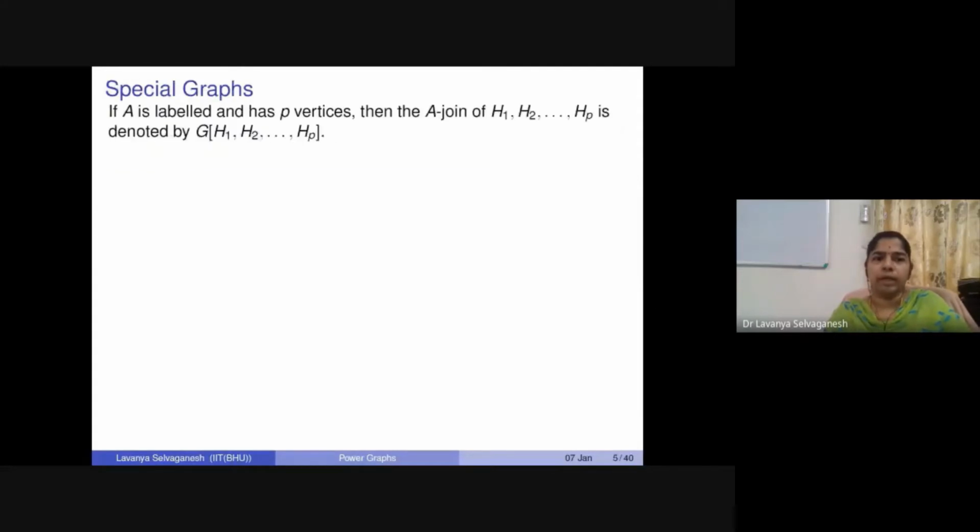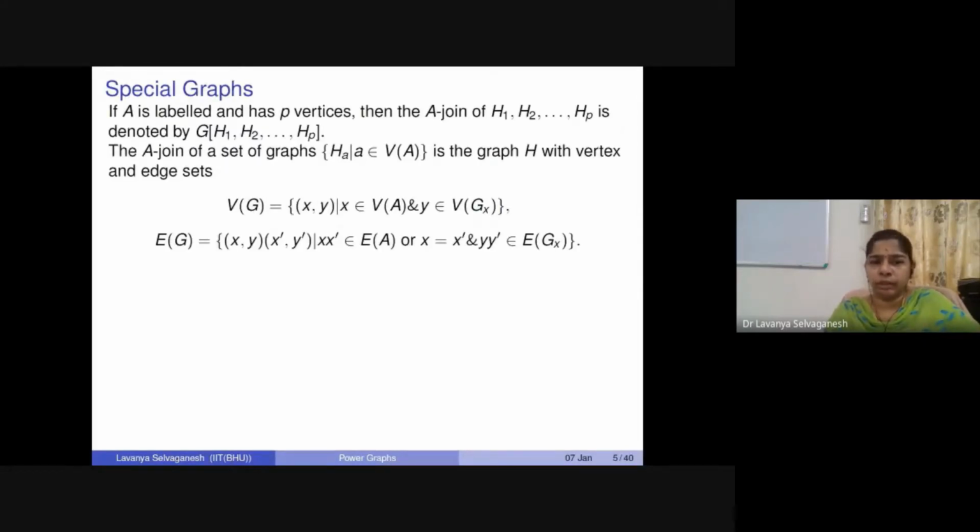How will it look like? Okay, so for this, we introduce a concept of join, which exists in our graph theory literature. Given a labeled graph A on P vertices, the join of some P graphs is denoted by A of H1, H2, ..., HP, and the join of a set of graphs HI is the graph H with vertex and edge set given by this. So you replace every vertex of A by the graph HI, and correspondingly the edges are joined.